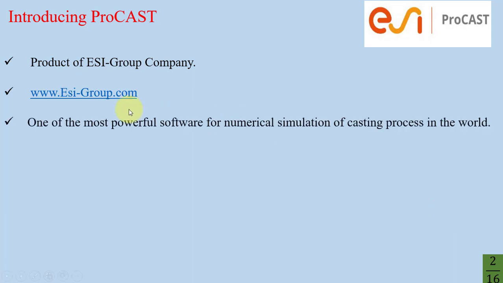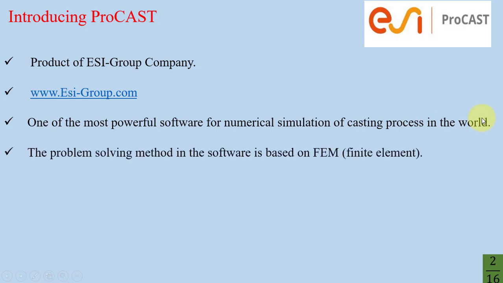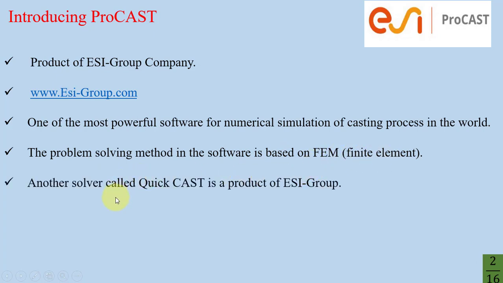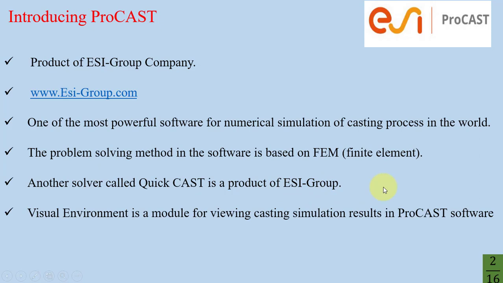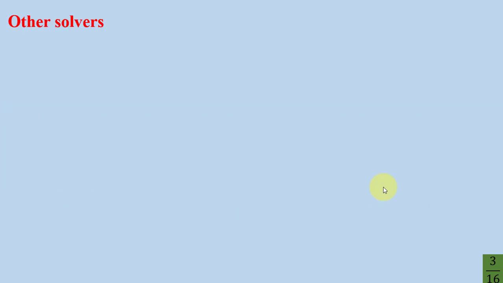is www.esi-group.com. It is one of the most powerful software for numerical simulation of the casting process in the world. The problem solving method in the software is based on FEM, the finite element method. Another solver called QuickCast is also a product of ESI Group. Visual Environment is a module for viewing casting simulation results in ProCAST software.